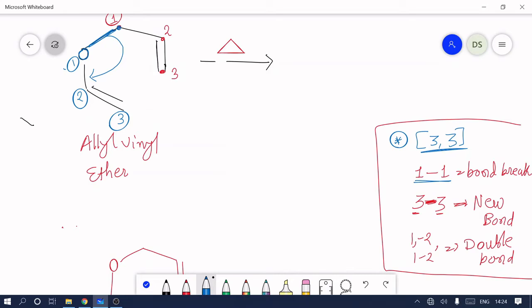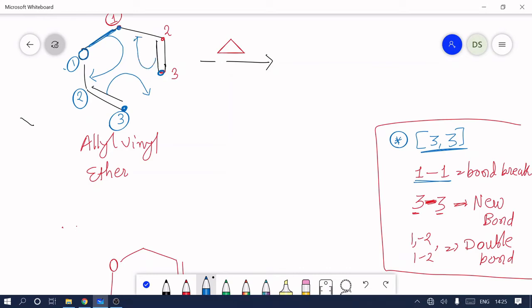After this, the double bond between 2 and 3 shifts to between this carbon 3 and the other carbon 3. So here a new sigma bond is generated. As this new sigma bond generates, the double bond between 2 and 3 shifts to 1-2.